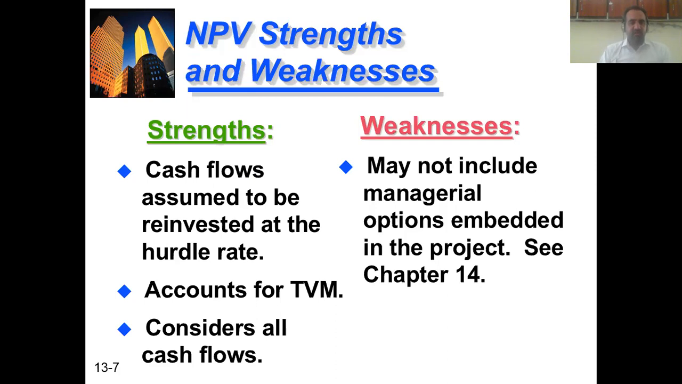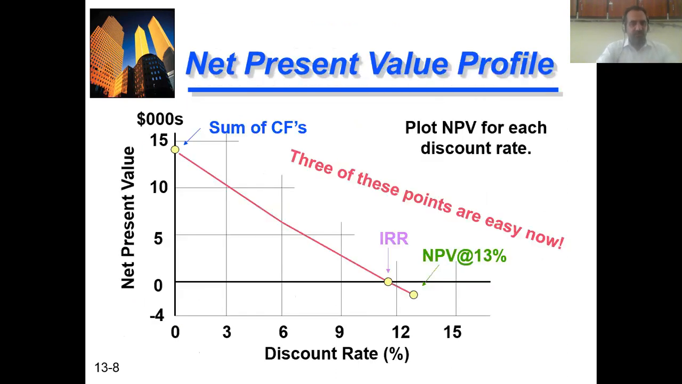But there are a few weaknesses. What are the weaknesses? It may not include managerial options embedded in the project. Okay, some potentials are there in a project which cannot be calculated by the NPV. It might not give you sufficient profit at the present time, but it may add value to your goodwill in future. Since it doesn't consider those things, the managerial options cannot be embedded in the NPV. So this is one of the weaknesses of the net present value.